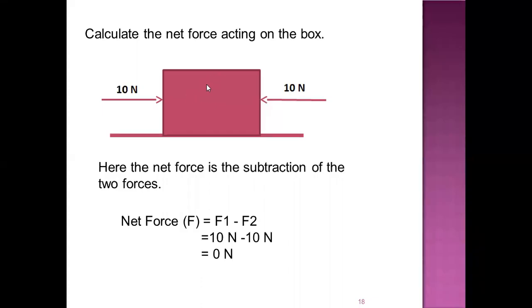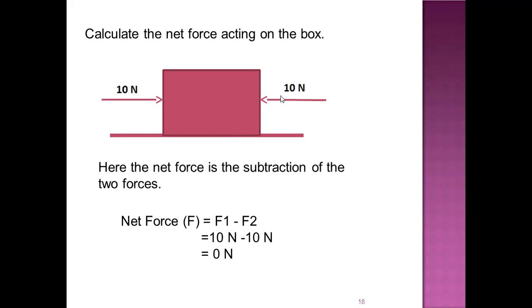Now, in this case, we see that a box is there and 10 Newton force is applied from the left-hand side and 10 Newton force is applied from the right-hand side. Now, what will be the resultant force? In this case, both F1 and F2 are equal, so either can be subtracted. We can subtract F2 from F1 or F1 from F2.